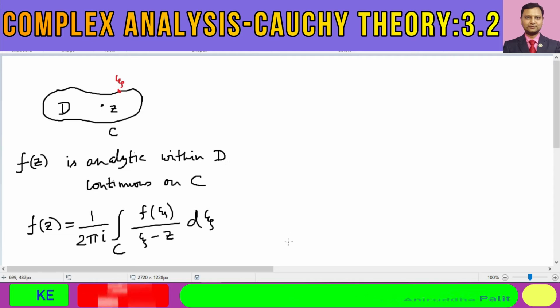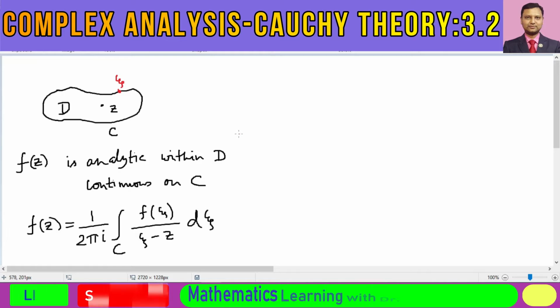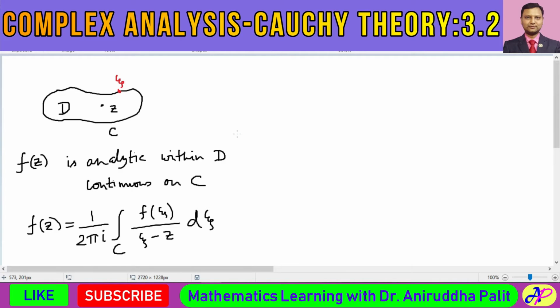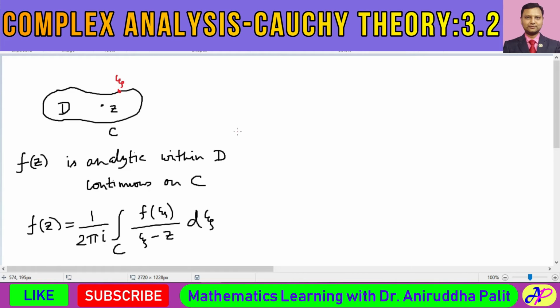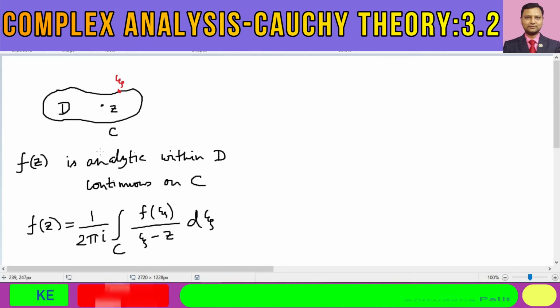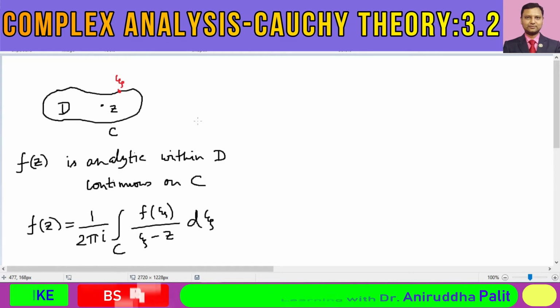All right. So this is the statement of Cauchy integral formula. Over here, xi is any arbitrary point on the boundary of this domain D. That means the boundary C on this domain D. So we shall have to prove this result first. Now, how to prove this result? We are given that the function is analytic within this domain. So as because it is analytic, it must be a continuous function within that domain D.